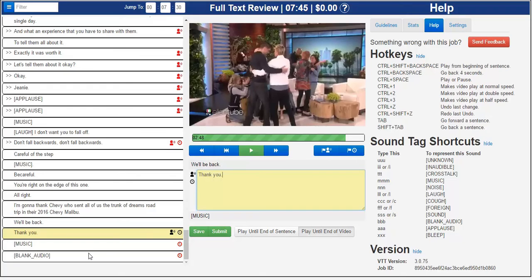And also, when your work was reviewed in transcription, if you had a /G or an unknown tag or an inaudible tag, the reviewer wasn't supposed to mark you down for those, even if they knew what the right word was. But that's not the case for FTR. Once you get to FTR, you need to do your best to replace all unknown and inaudible tags with the proper text. If you absolutely can't, that's okay. But if it goes to QC and the QCer can figure out what it's supposed to be, you will get marked down for that, unfortunately.